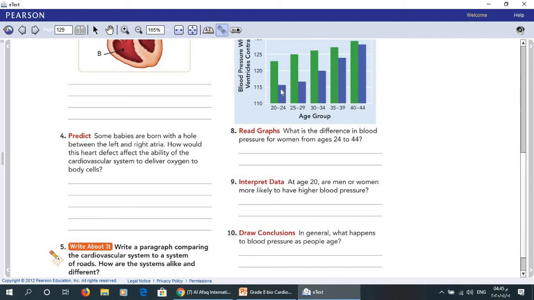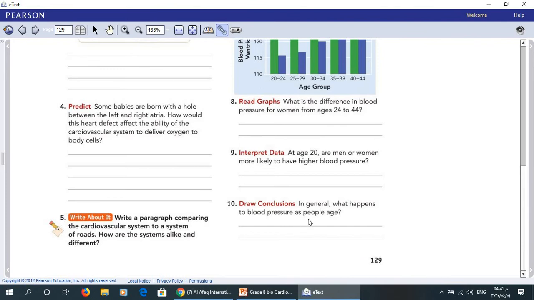For women, it is less. That means men are more likely to have higher blood pressure. So you have to write: men are more likely to have higher blood pressure.